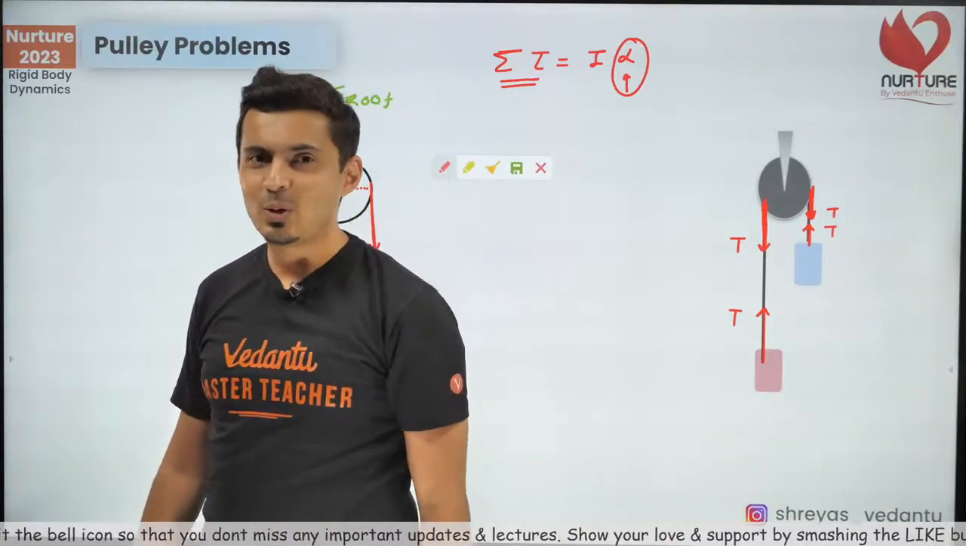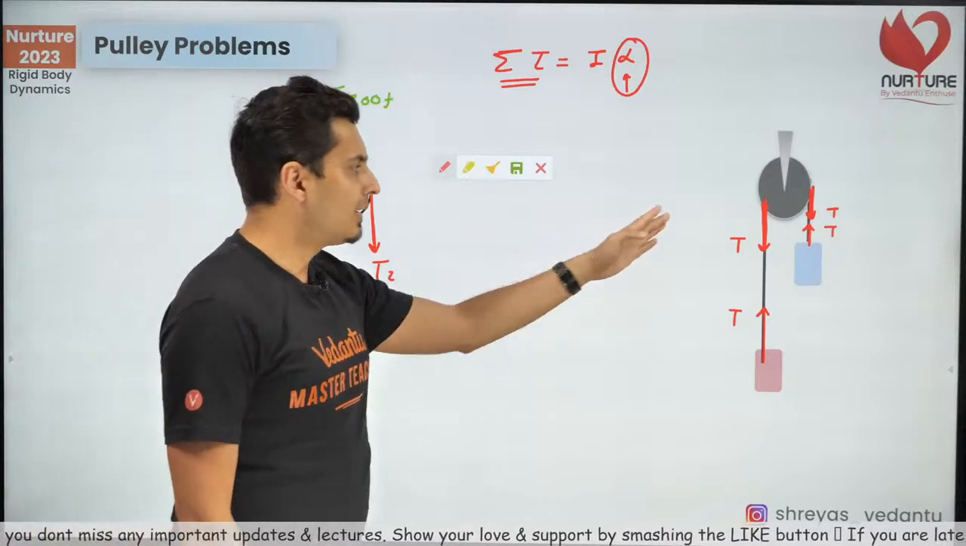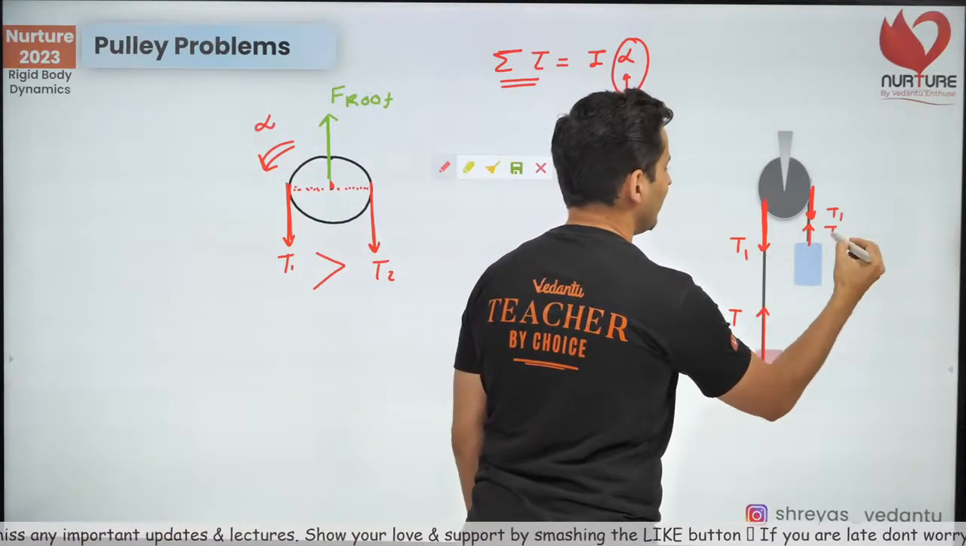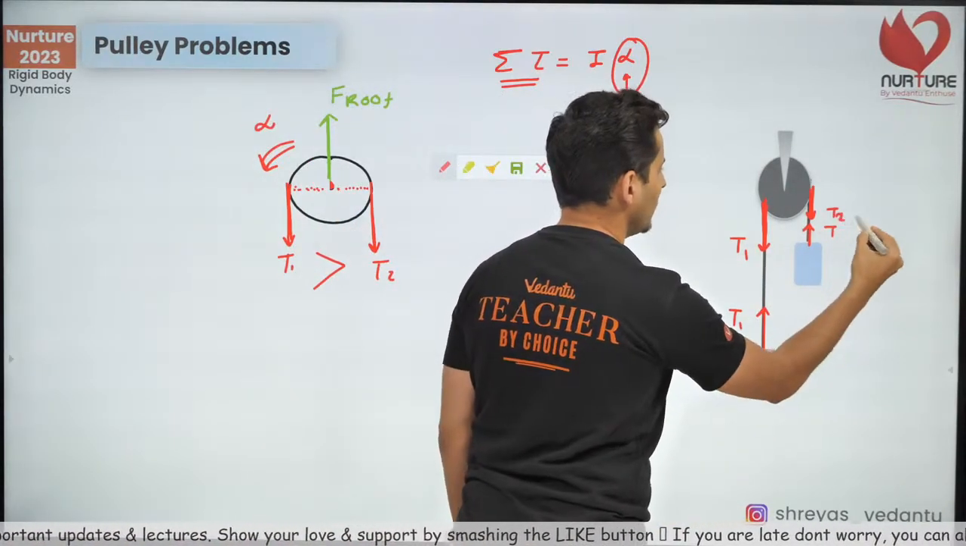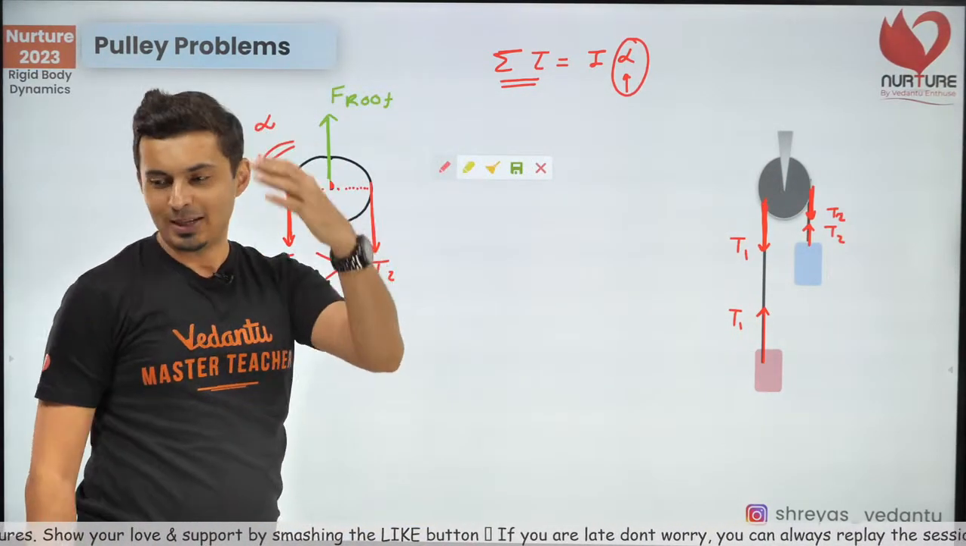Are you guys clear about this? Very, very important concept. So whenever you show the FBD, make sure you show T1, T1, T2, T2, something like that. So the tensions on both sides should be different.